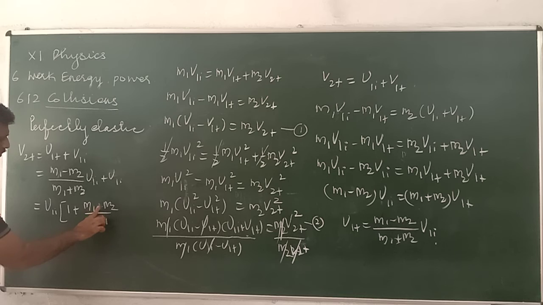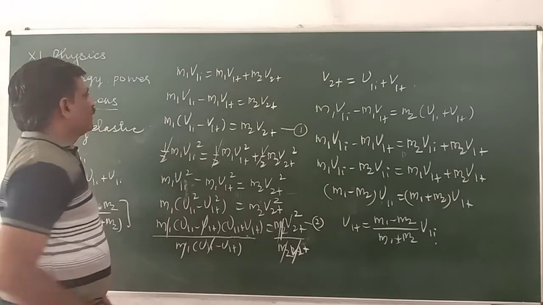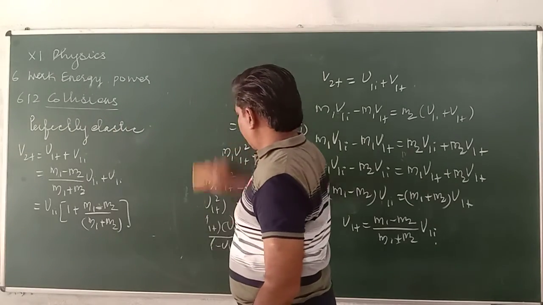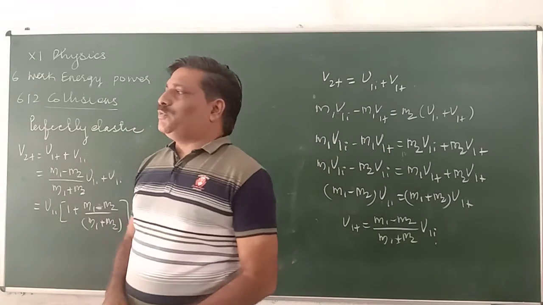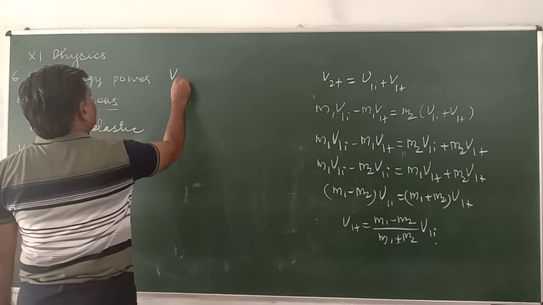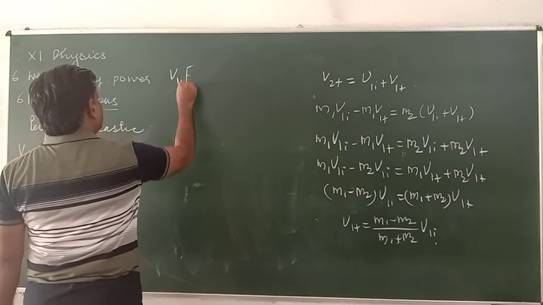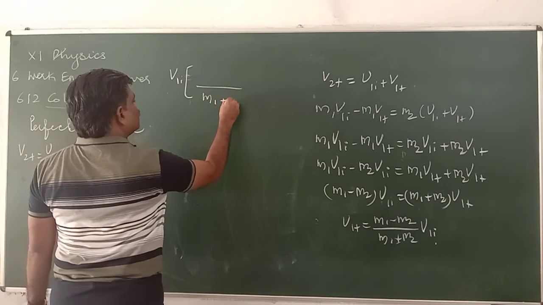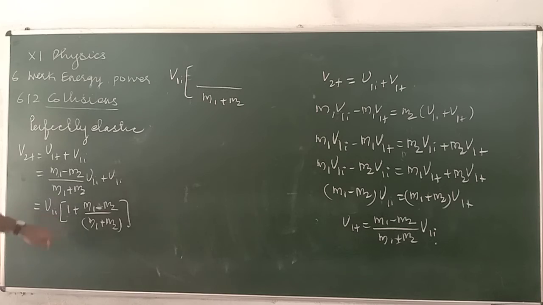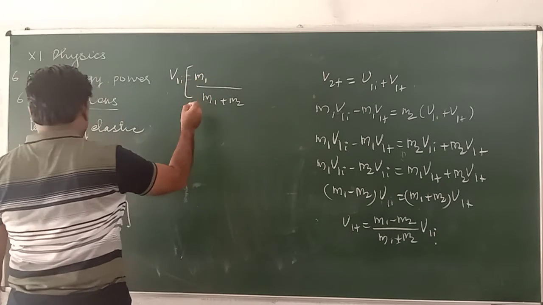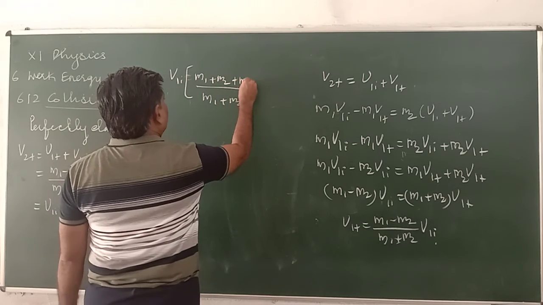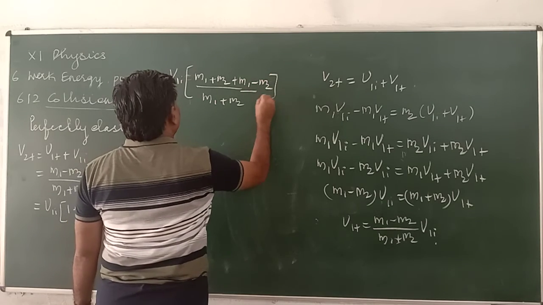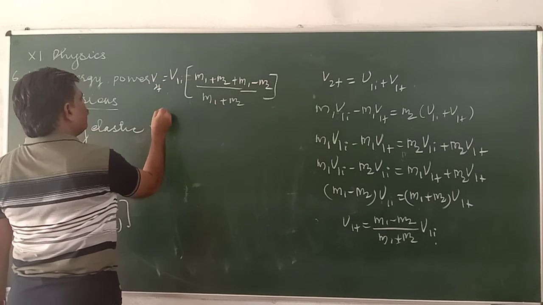The LCM is M1 plus M2, giving M1 plus M2 plus M1 minus M2, which is equal to V2F.